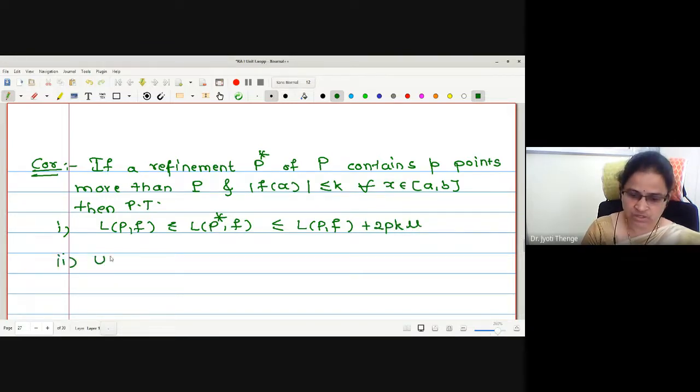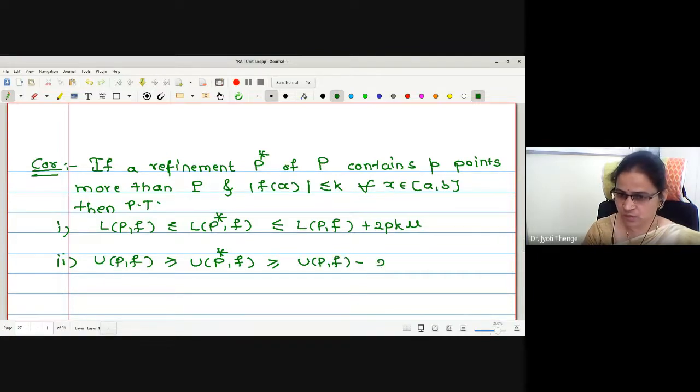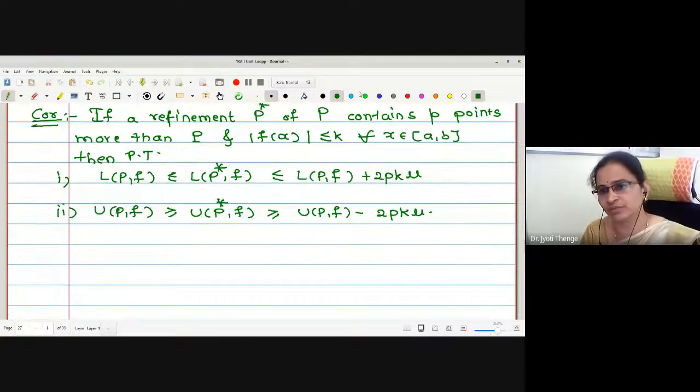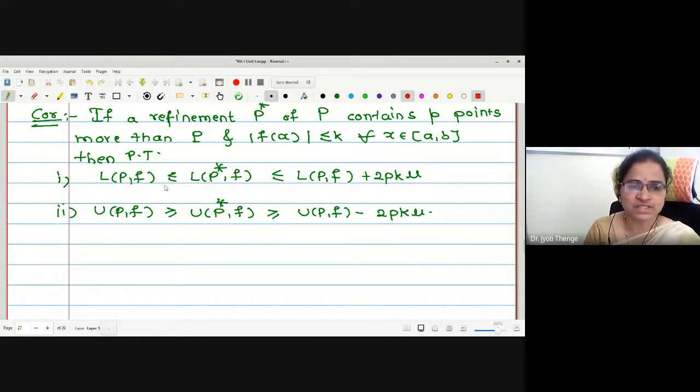Similarly, the second one is U(P) greater than or equal to U(P*, f), greater than or equal to U(P, f) minus 2pkμ. Let us try to understand every term involved in this. We have proved the left part already in the previous theorem: L(P*, f) is greater than or equal to L(P, f). Now we want to show that L(P*, f) is less than or equal to this term. To prove the corollary, it remains to prove only the right part of the inequality. Here also only the right part is to be proved.